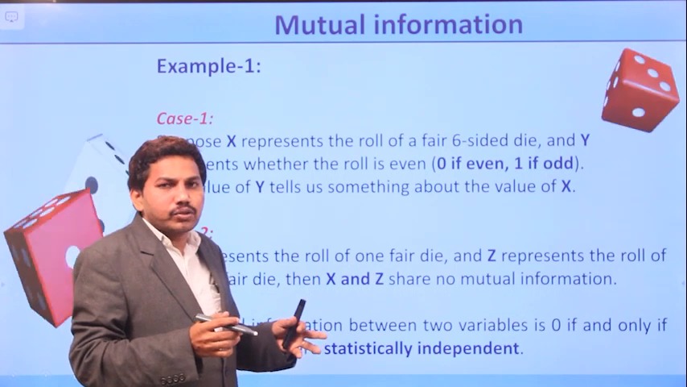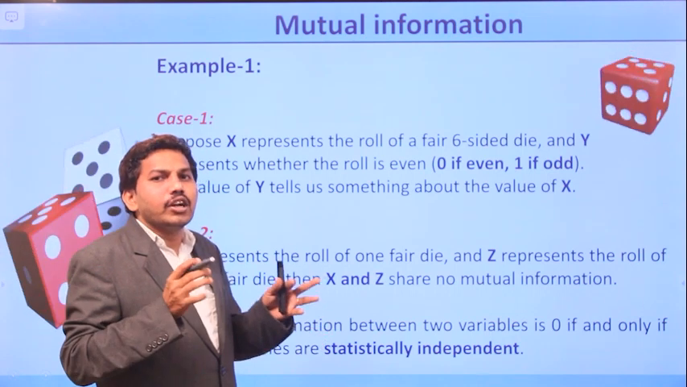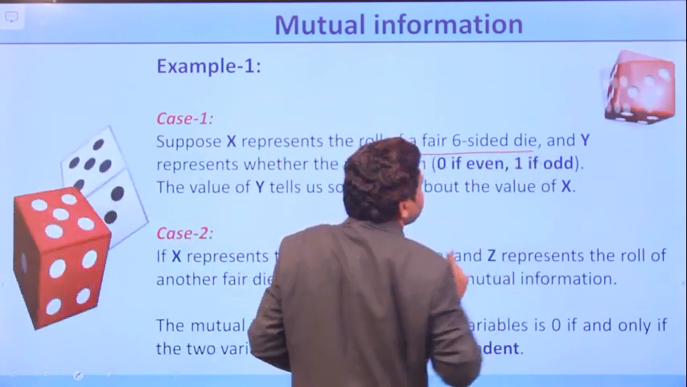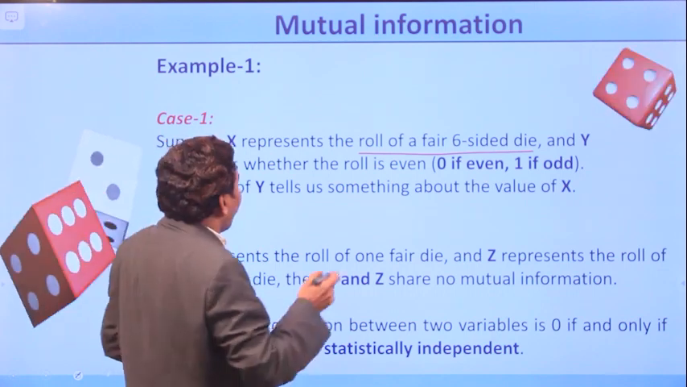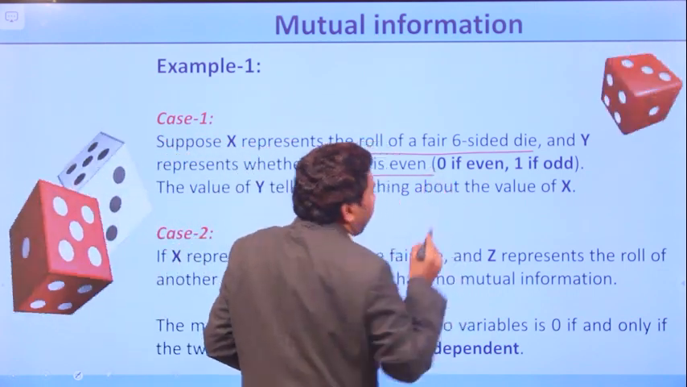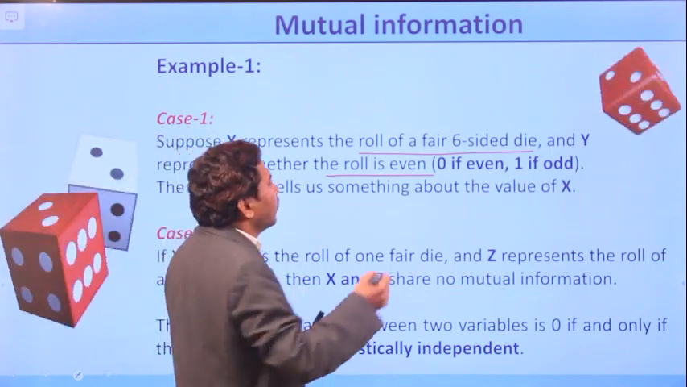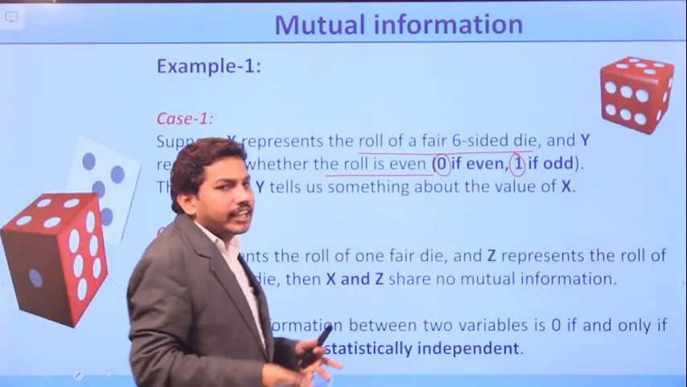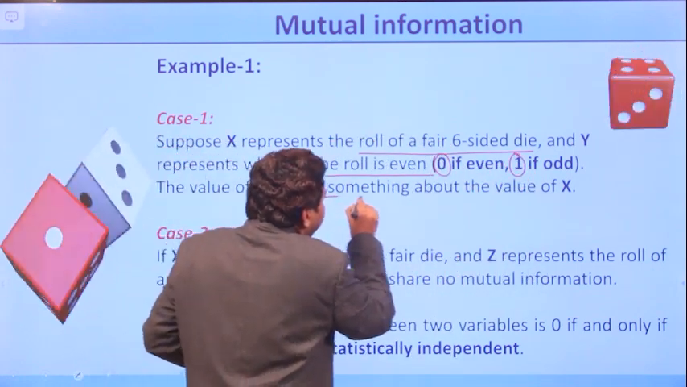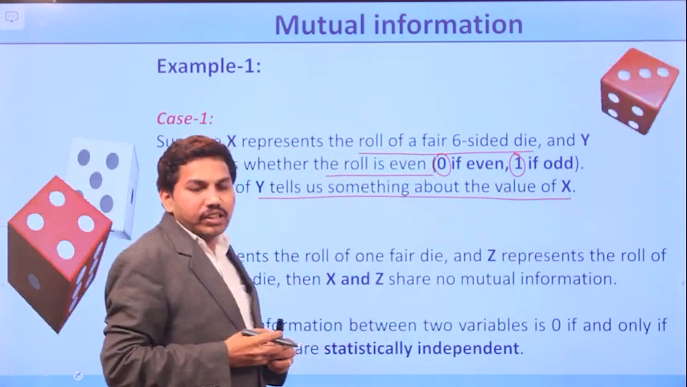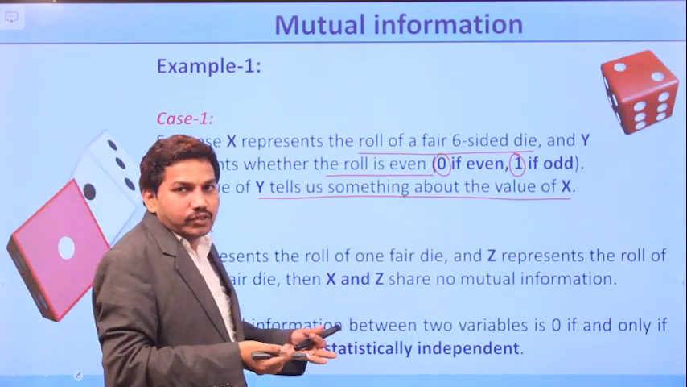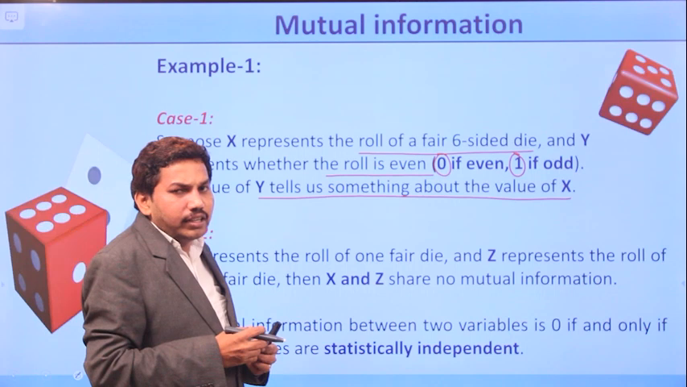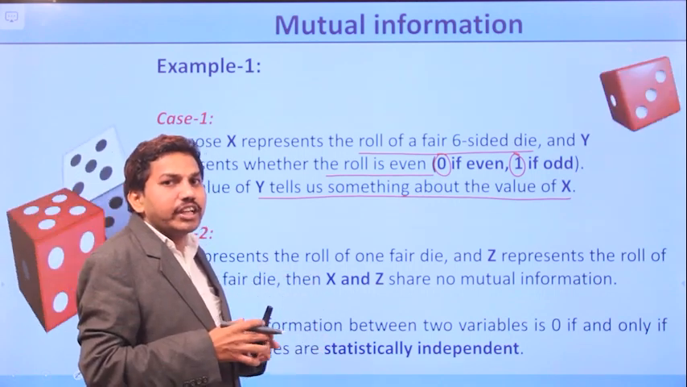Consider an example. Here x and y are two random variables. x is the roll of a fair, six-sided die, and y represents whether the roll is even or odd. If it is even, it is represented with binary 0. If it is odd, it is represented with 1. So y tells us something about the value of x. That means the roll of a die results in either even or odd, right? So that is nothing but the mutual information between x and y.